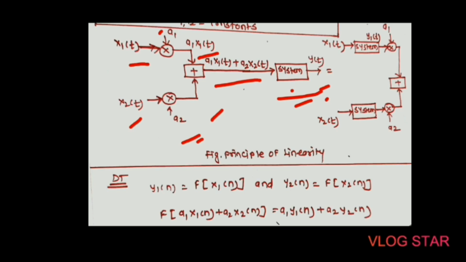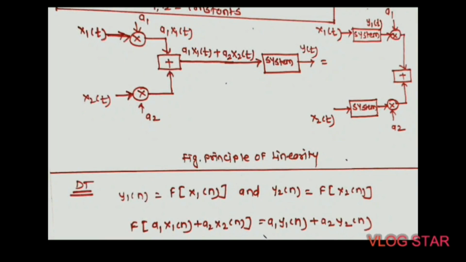Again, this y of t is described as follows: the x1 of t signal is given to the individual system, which produces the individual output y1 of t, which is again multiplied with a1, and the second signal x2 of t produces the second output y2 of t. Here y2 of t is multiplied with a2, and finally we get the same equation. That means if you multiply the constants a1 and a2 to the left hand side value, the same constants are multiplied with the right hand side also, which is nothing but the principle of linearity.